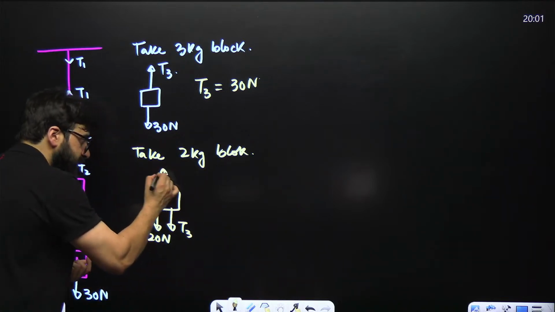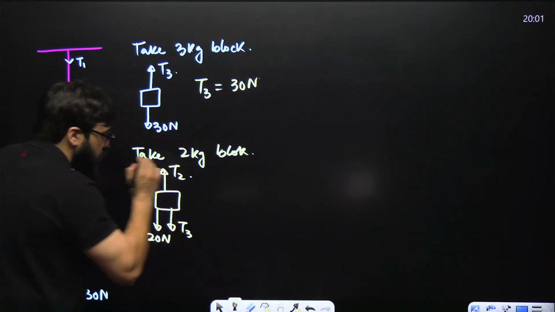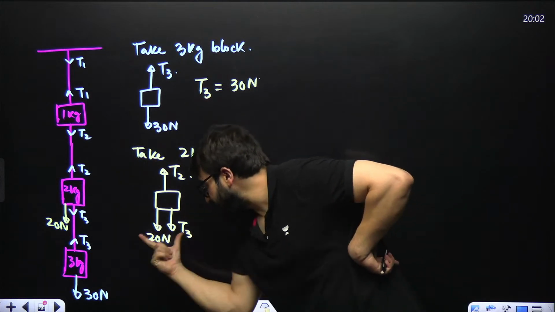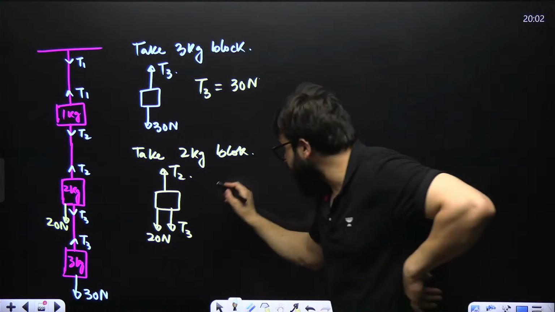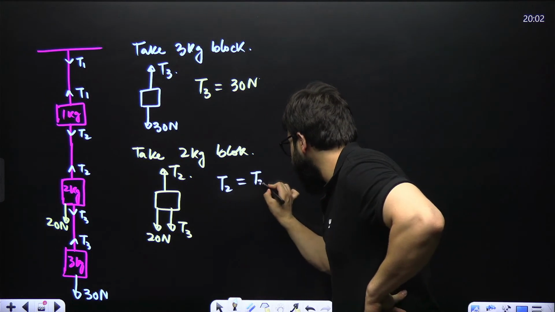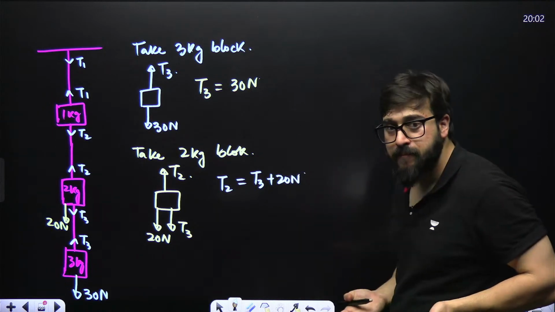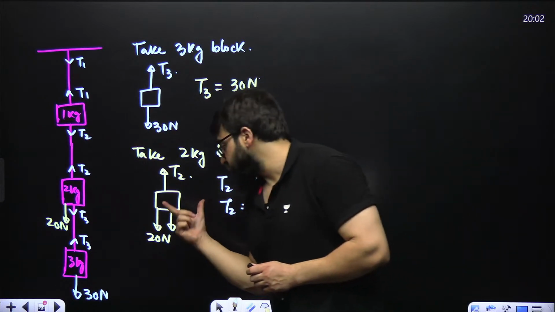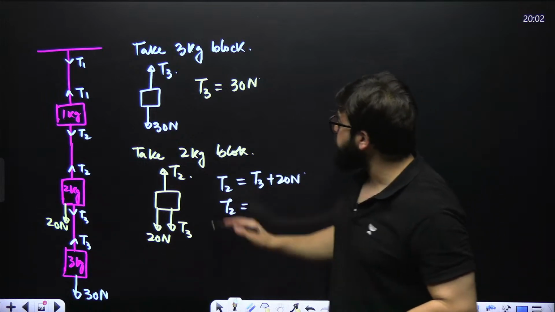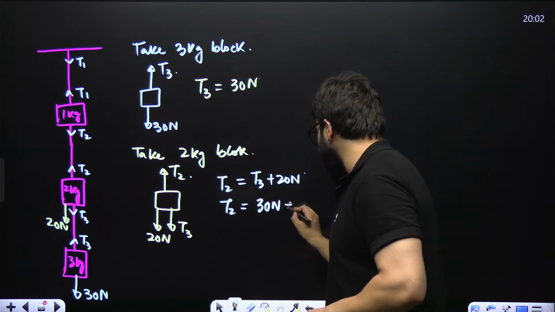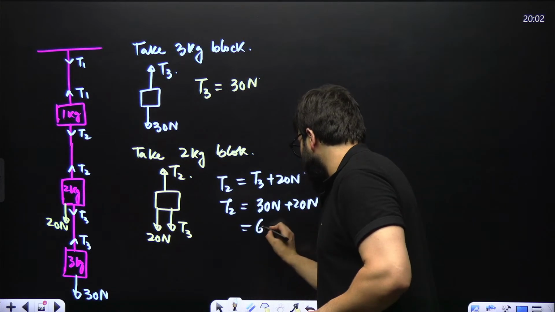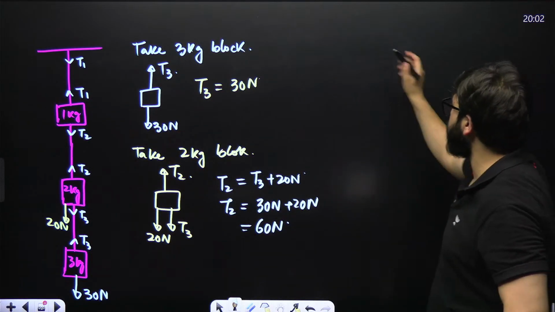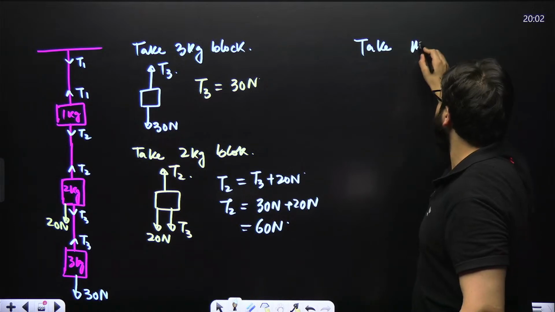And in the upward direction, that is T2 over here. Can I say this T2 will be equal to 20 plus T3? Yes. So I can write over here T2 is equal to T3 plus 20 Newton. Now T2 is equal, guys, upward force is equal to downward force, because this is in equilibrium. Now what is the value of T3 over here? That is 30 Newton plus 20 Newton, which will be equal to 50 Newton. Now let's suppose if somebody wants to find T1 also. Now I'll write over here, take 1 kg block.